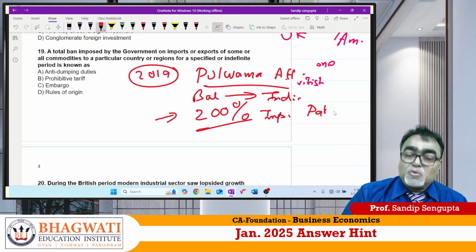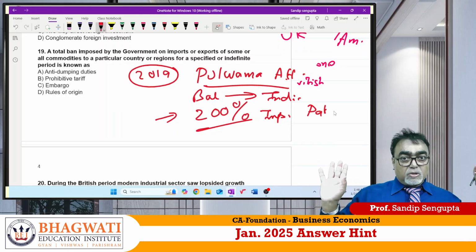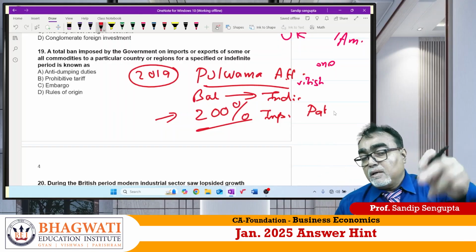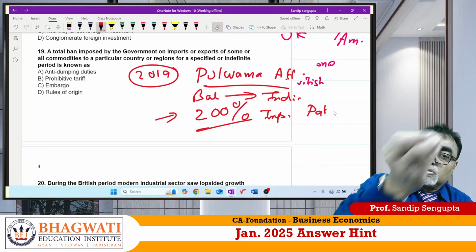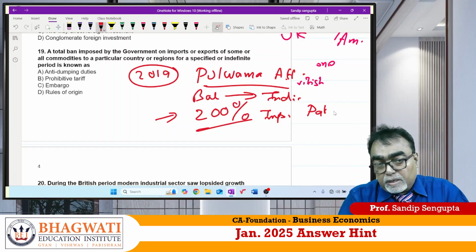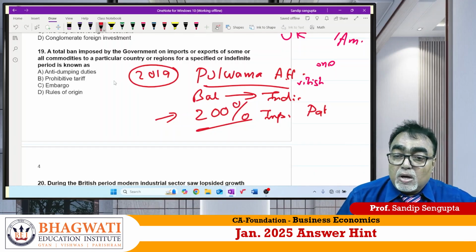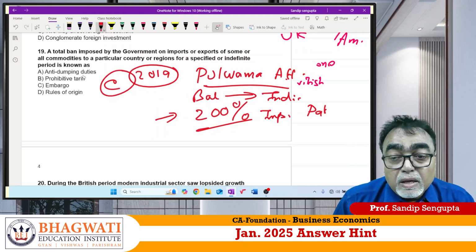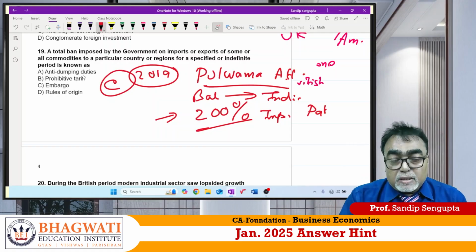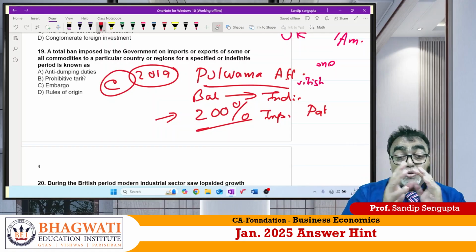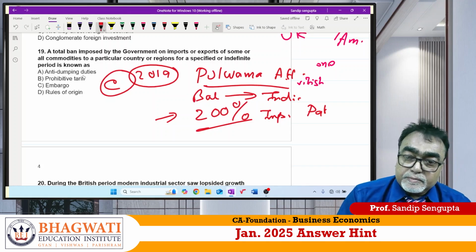200%. So what does it mean? Total ban. And Pakistan was also not sitting back. They also banned all Indian products so that no Indian product should go to Pakistan, and India also made a ban so that no Pakistani product should come in. Sir, this is called embargo. I could have directly given the answer embargo, but those who are watching carefully should know this concept so that it will be helpful for you. Is it clear, beta? Good.